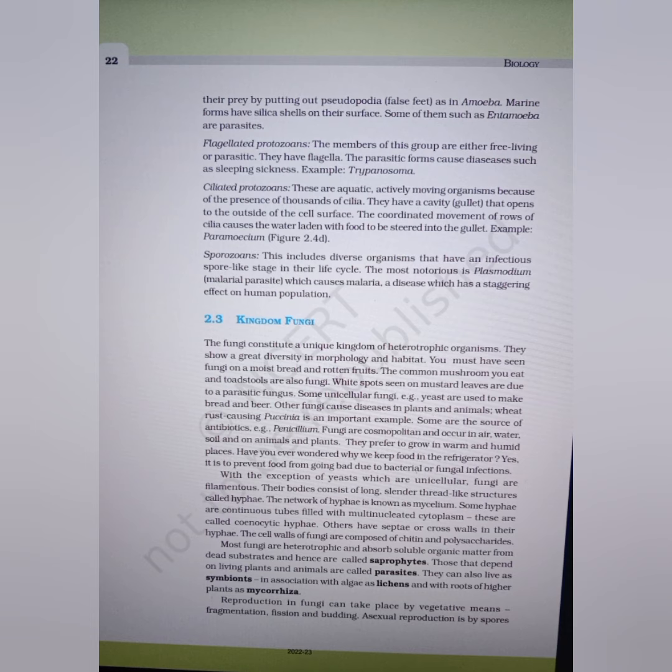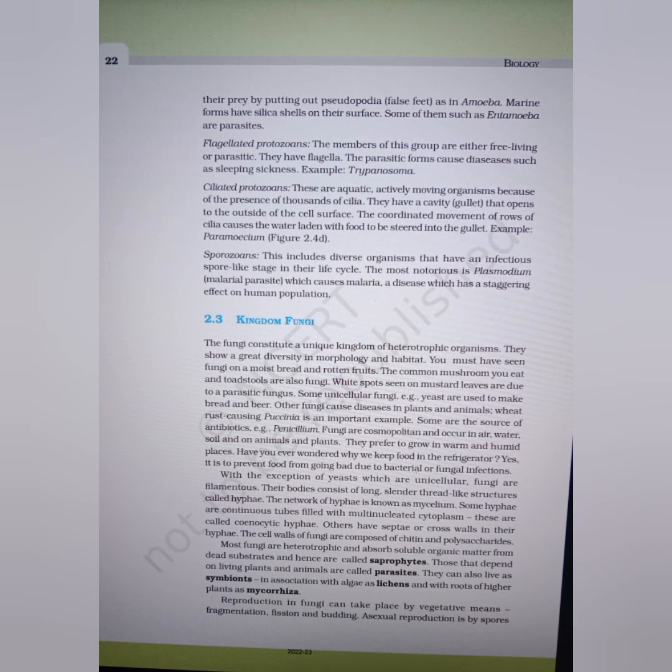Marine forms have silica shells on their surface. Some of them, such as Entamoeba, are parasites. Second, flagellated protozoans. The members of this group are either free living or parasitic. They have flagella. The parasitic forms cause diseases such as sleeping sickness. Example, Trypanosoma. Third, ciliated protozoans. These are aquatic, actively moving organisms because of the presence of thousands of cilia.